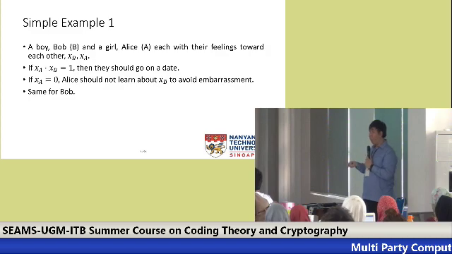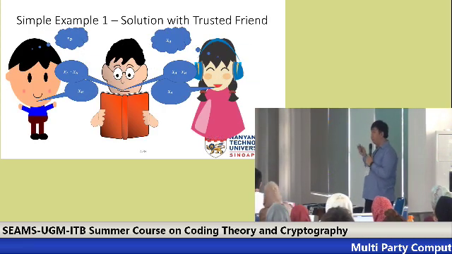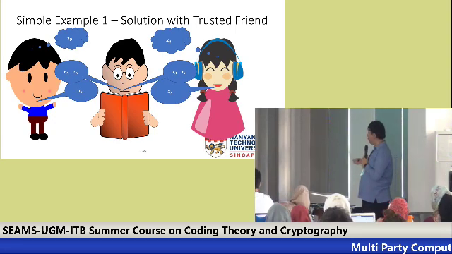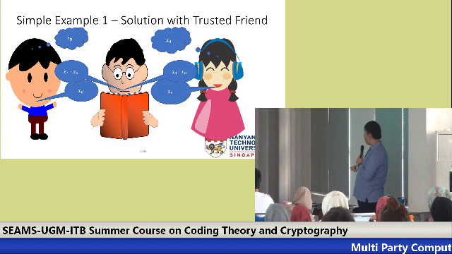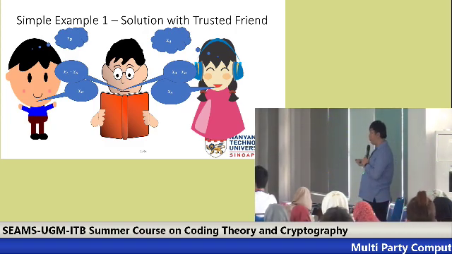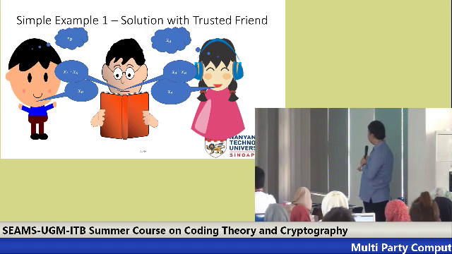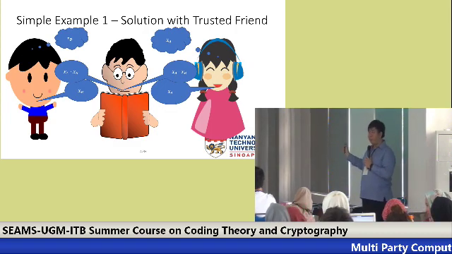Okay, so this is the ideal solution. The ideal means that it is in the ideal world. If they have a mutual friend, then they can simply tell this mutual friend their feeling. And knowing xb and xa, this third person can simply announce what is xa times xb. So now the main question is, can we do similar things but without the existence of this third person?